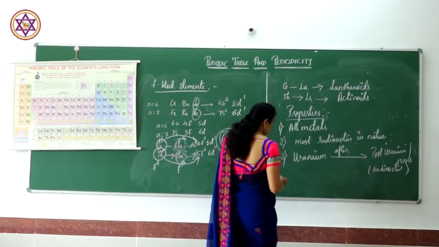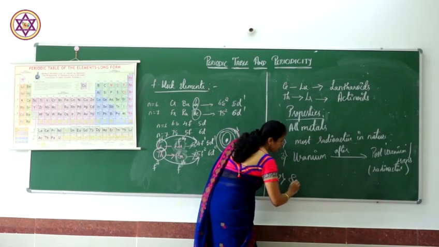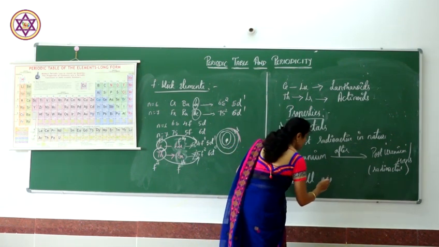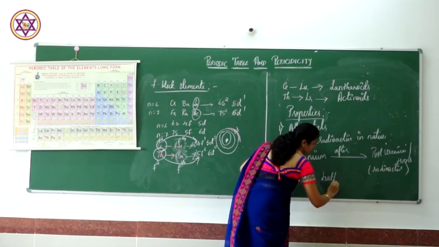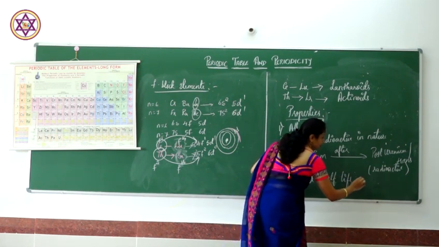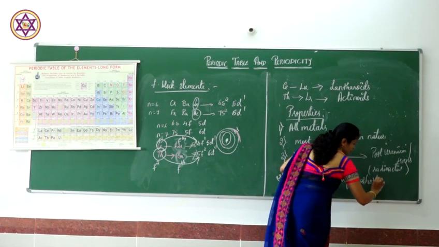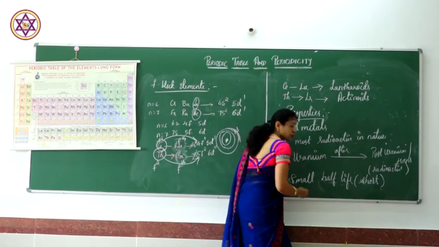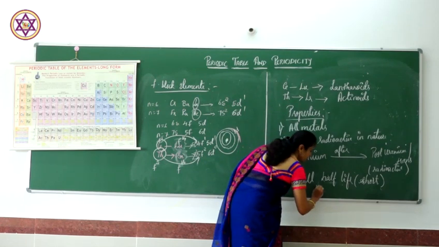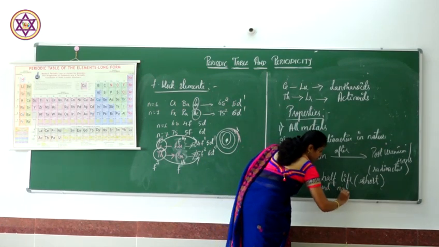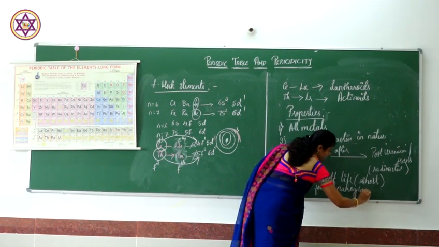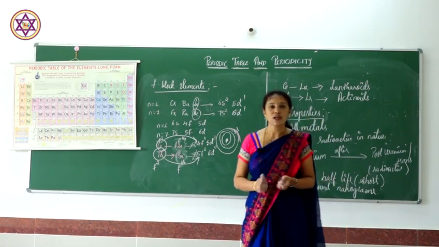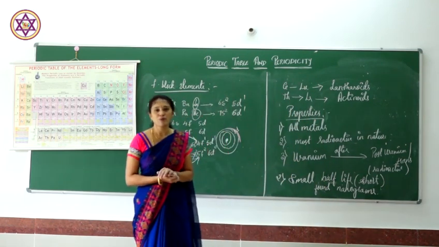They have a short half-life period. Their half-life is very short. And these radioactive elements are obtained in nanograms. These are some of the properties of F block elements.